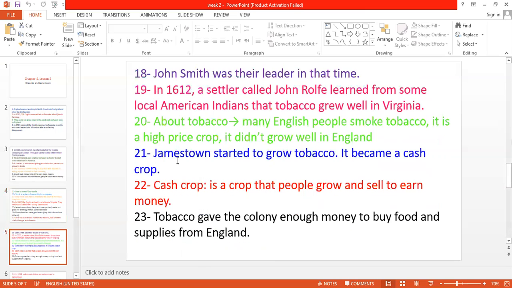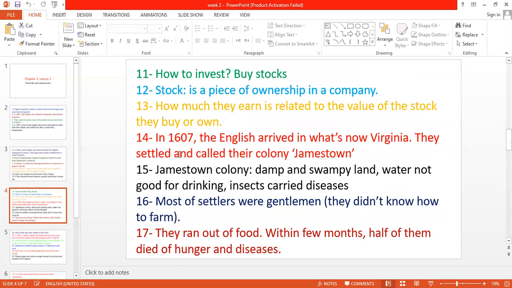Okay, what happened? The leader of the colony in that time was called John Smith. John Smith was the leader of this colony, of Jamestown colony. But there is another settler, his name John Rolfe. So in 1612, look, when they arrived in 1607.